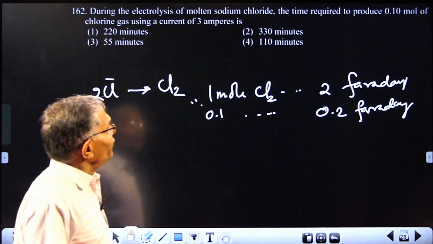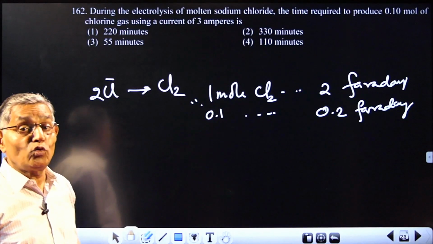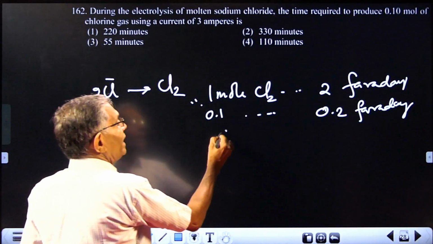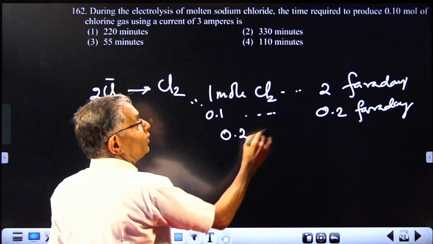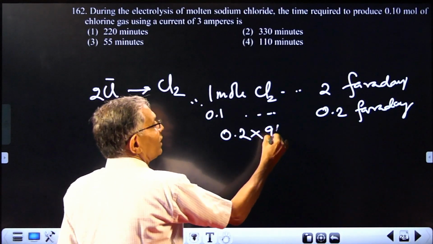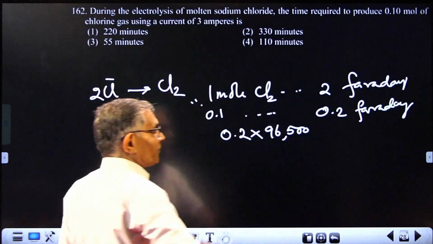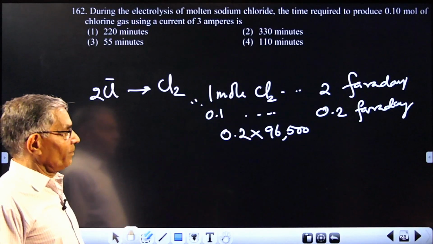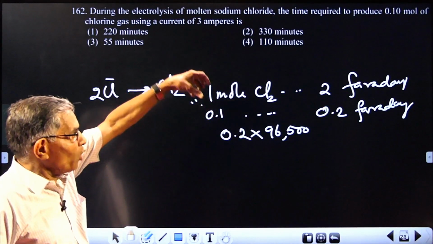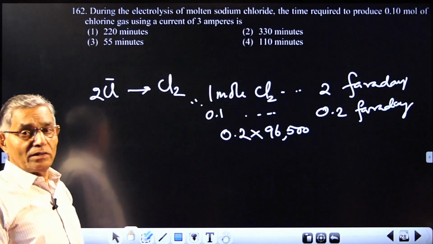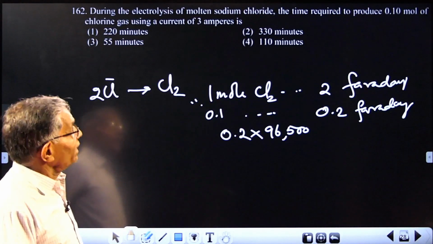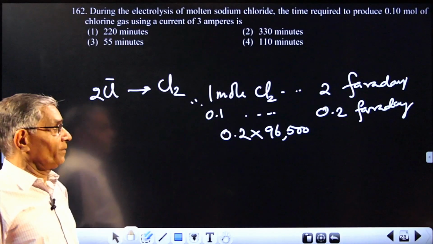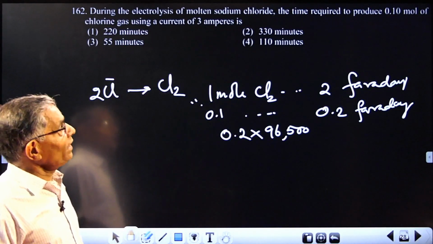Now this 0.2 Faraday you have to convert into coulombs, then only can you calculate the time. 1 Faraday means 96,500 coulombs. So 0.2 Faraday means 0.2 into 96,500 coulombs. That much electricity should be passed. Theoretically, from the amount of product you are calculating the amount of charge required. Now you are using 3 ampere current. So what should be the time required?